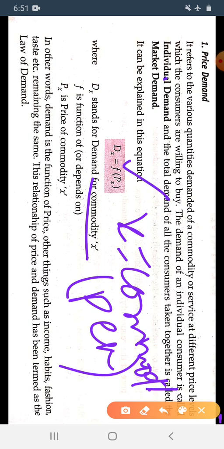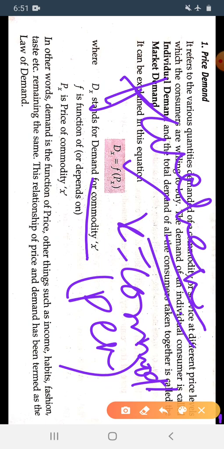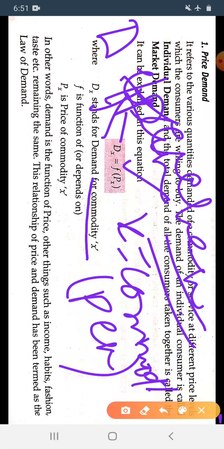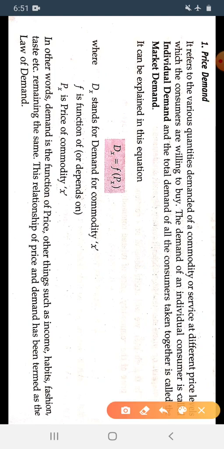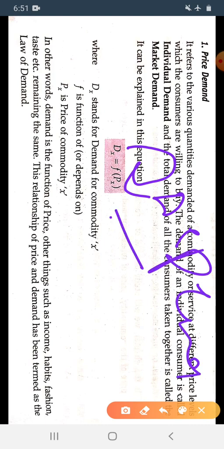Here f shows the function. Demand means there are two variables, dependent and independent. Dx is the dependent variable because our demand totally depends upon the price of the commodity.